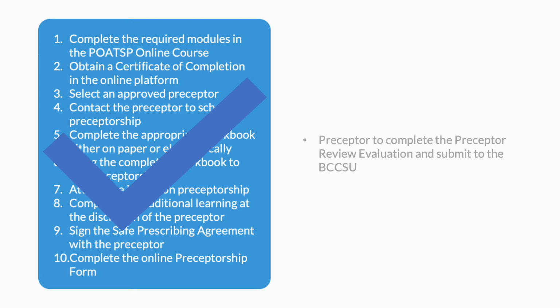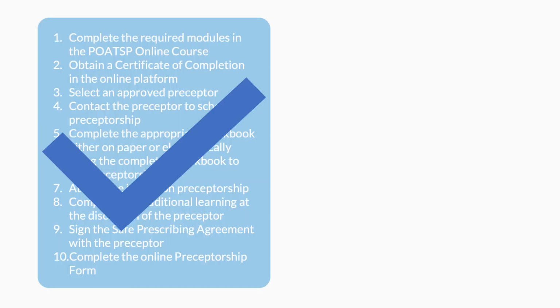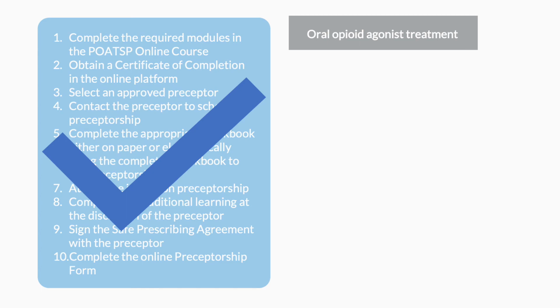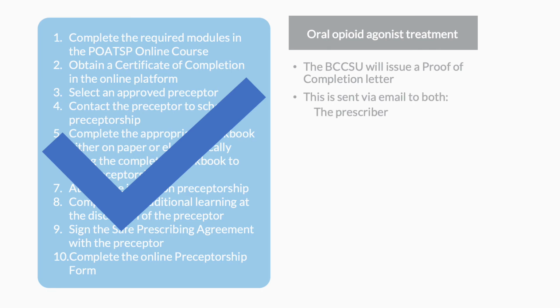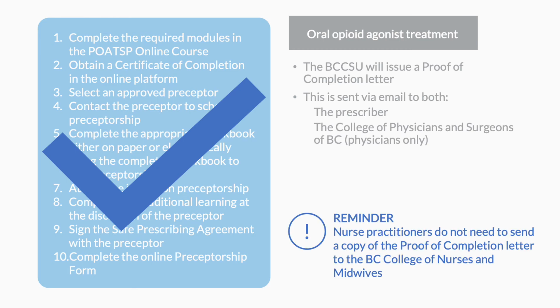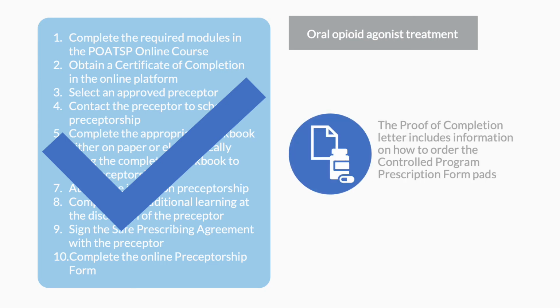The next steps depend on which opioid agonist treatment medications you are looking to prescribe. For oral opioid agonist treatment medications, the BCCSU will issue a proof of completion letter, which is sent via email to both the prescriber and, for physicians only, the College of Physicians and Surgeons of BC. Nurse practitioners do not need to send a copy of the proof of completion letter to the BC College of Nurses and Midwives. The proof of completion letter includes information on how to order the controlled program prescription form pads.